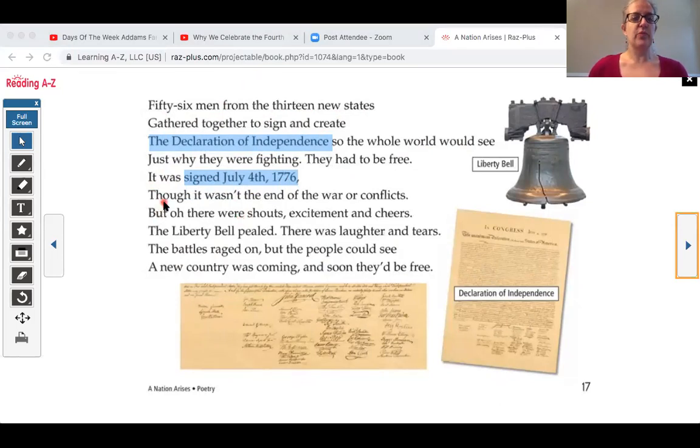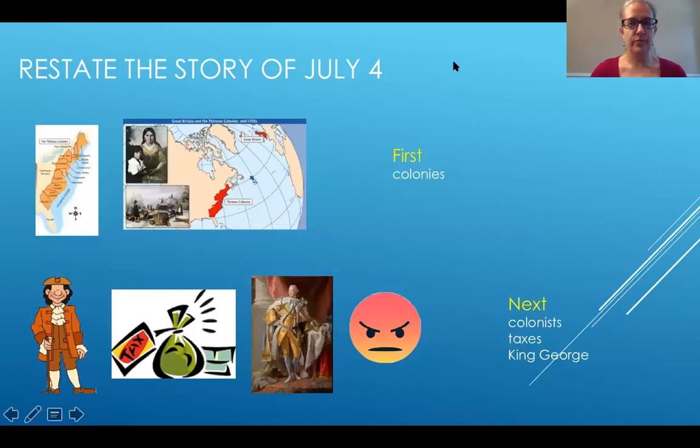And finish reading. Though it wasn't the end of the war or conflicts, but oh, there were shouts, excitement, and cheers. The Liberty Bell pealed. Here's the Liberty Bell right here. And read. There was laughter and tears. The battle raged on, but the people could see a new country was coming, and soon they'd be free. Great job reading. Okay, now it's your turn to tell the story of July 4th. I have some pictures and words to help you.